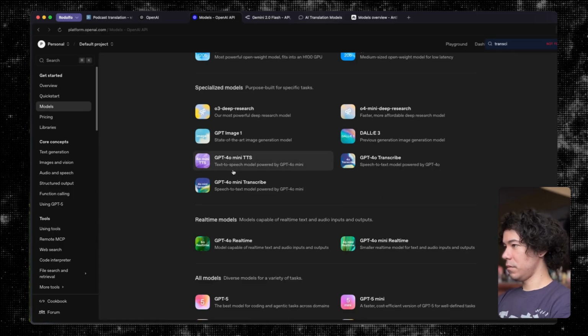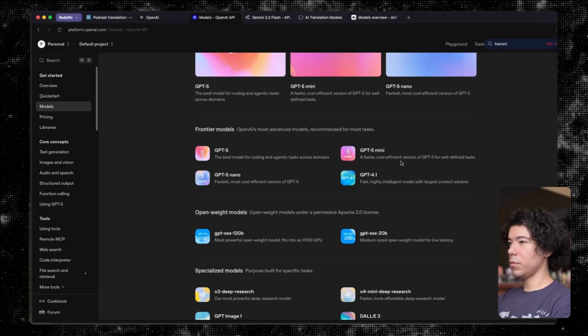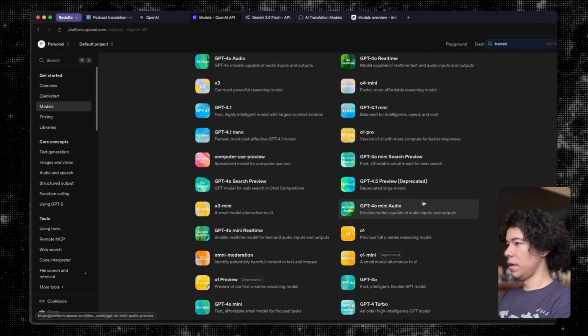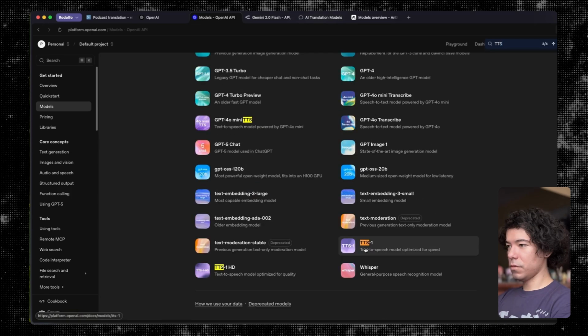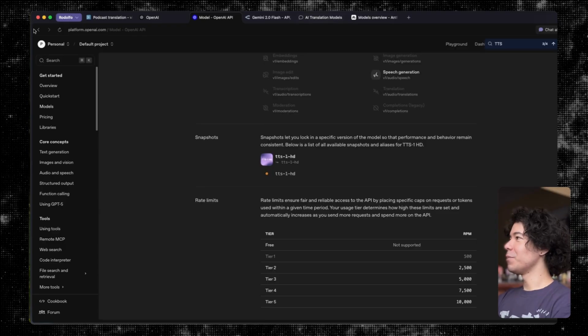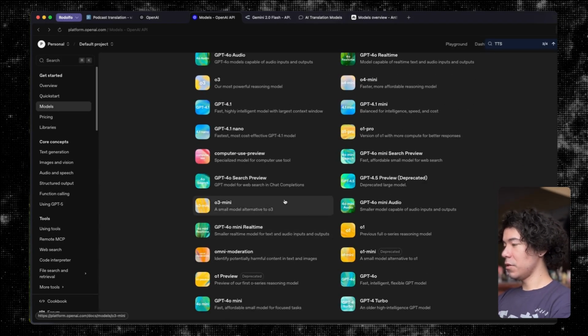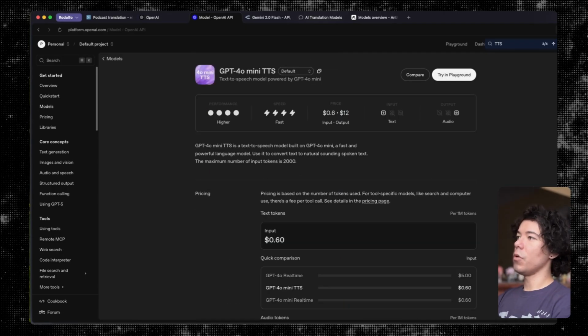So we've got, is this their only one? It seems like they don't have another, oh no, they've got a bunch. Okay. We'll go text to speech, and they've got GPT-4o mini, text to speech 1. I'm going to guess this is an older model, and then this is their HD version. Because they're not, yeah, $30, just $30. Okay, maybe this is a little bit outdated. So it seems like we would choose the GPT-4o mini text to speech.